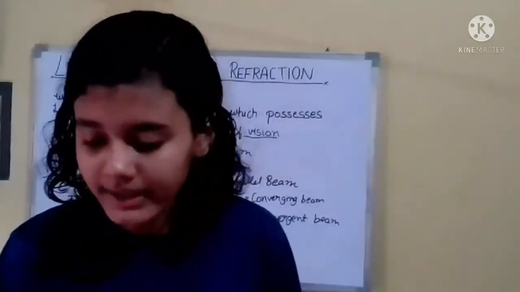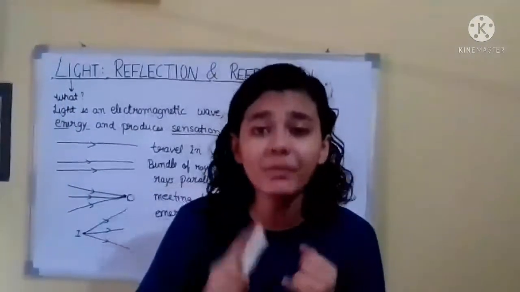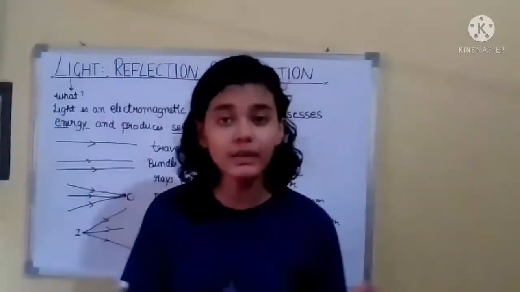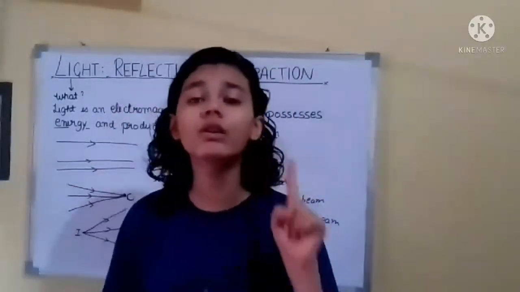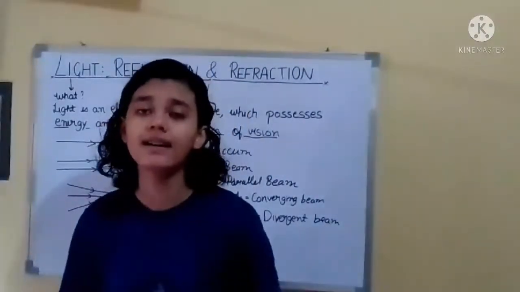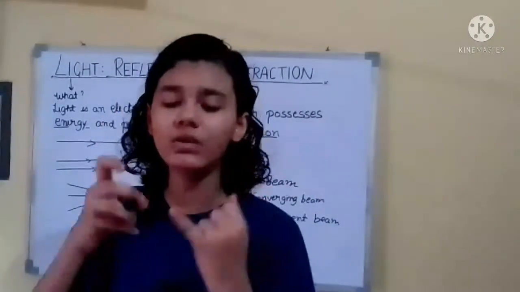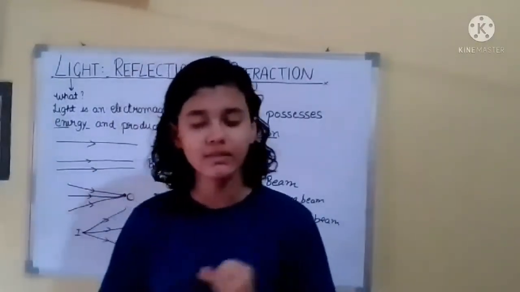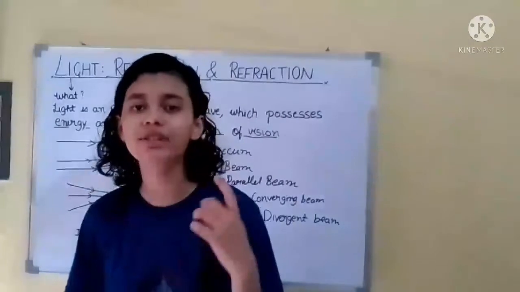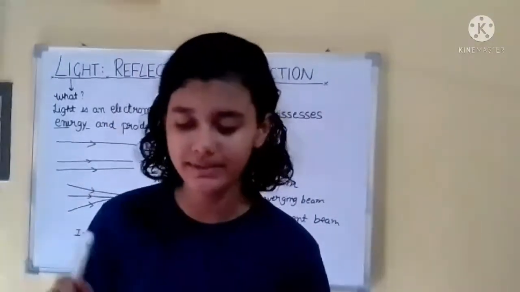The next one is a highly polished surface. A surface which is highly polished is a good reflector of light. A transparent medium is a good transmitter of light, meaning the light can pass through it, and a polished surface is a good reflector of light.